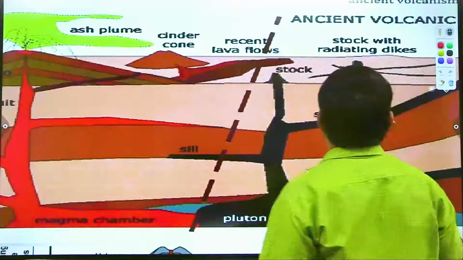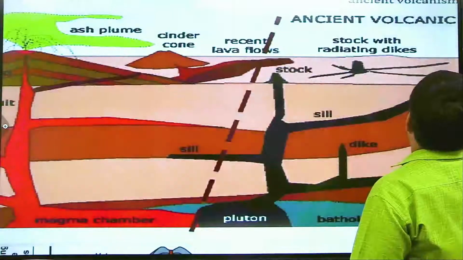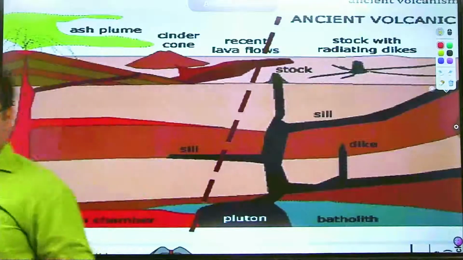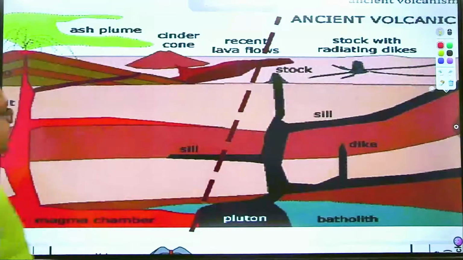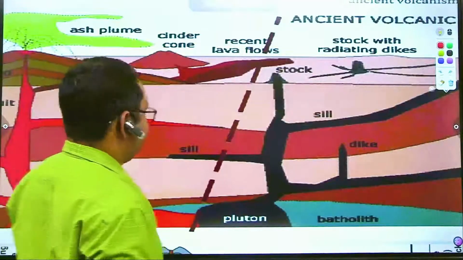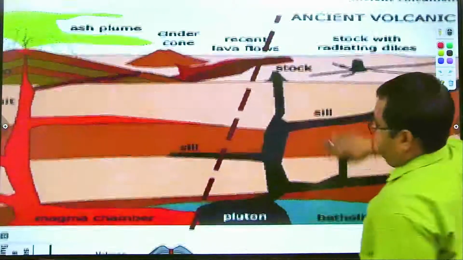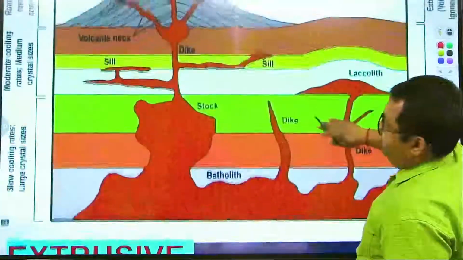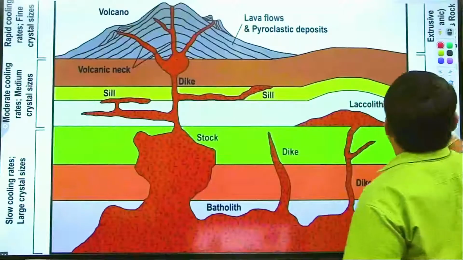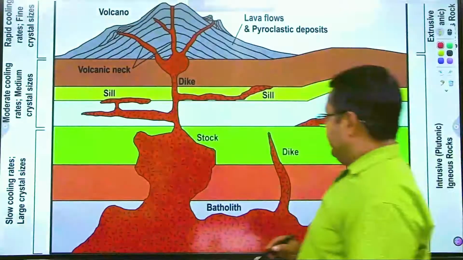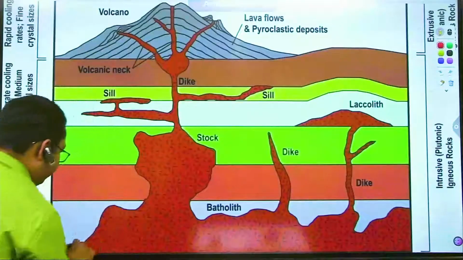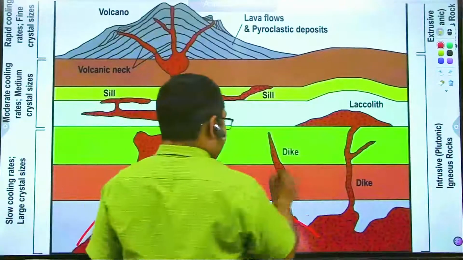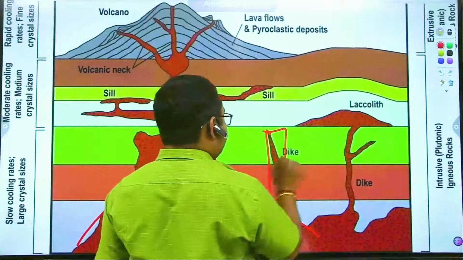In this diagram, you can see the presence of certain shapes in terms of intrusive igneous rock. If the hot molten material is deposited inside and forms this shape, then it is called as batholith. And this rising shape is called as dike.